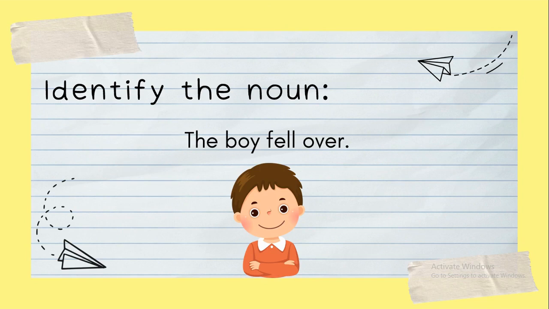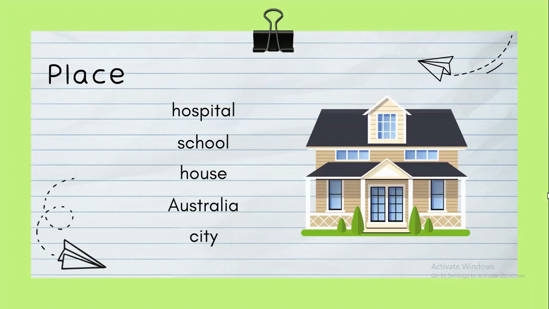Okay, now we will identify the noun. The boy fell over. So what will be the noun? Yes, boy is the noun because it talks about a specific person. This is the boy, and boy is a person. It's not a name, but boy is a person. So it's related to a human being, a person. That's why it's a noun.